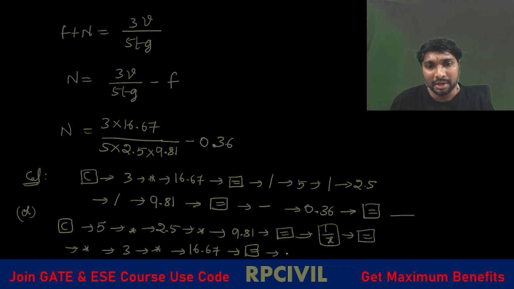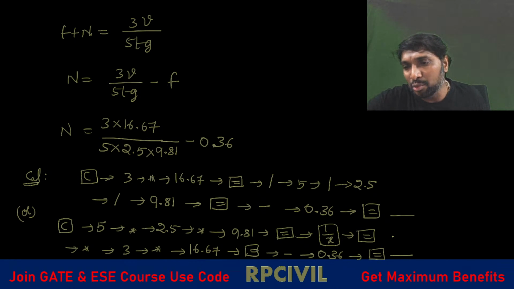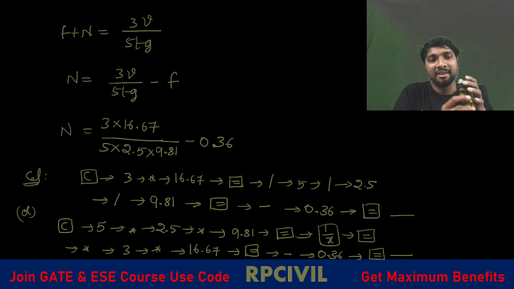After that, what we need to do? Go for minus, go for 0.36, then equality symbol, then you will be getting the answer. Like that. So tell me which way you wanted to proceed. First way you wanted to proceed or second way you wanted to proceed?